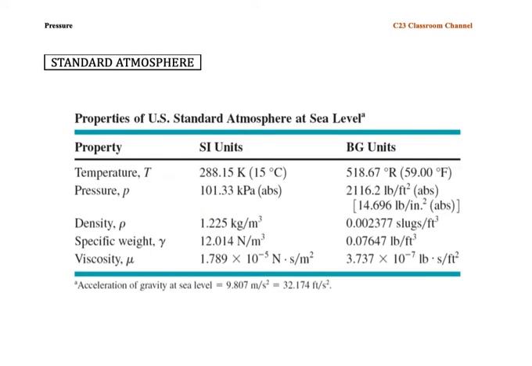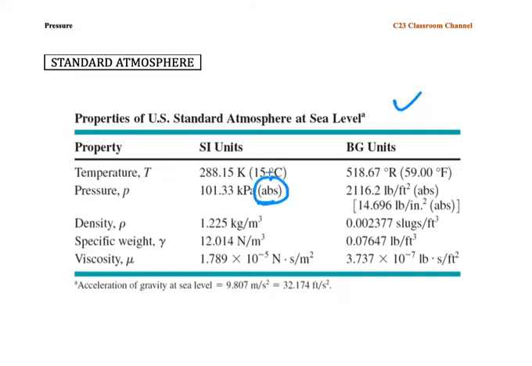And then, as I said, atmospheric pressure is from gas, and the atmosphere actually has its own pressure. According to this table, I hope you could remember the value of atmospheric pressure. The atmospheric pressure is equal to 101.33 kilopascal ABS.